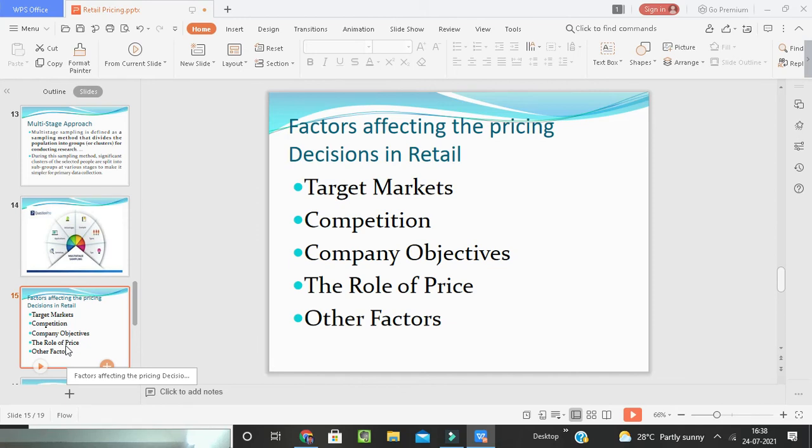See, the role of the price in the retailing mix should also be determined. If the price is perceived as a key element in the customer's purchase decision, then price will be used to establish a differentiating role. On the other hand, if price is not seen as important, other elements of the mix may be emphasized. Coming to the other factors, intermediaries may well influence the pricing decisions. Financial institutions may alter rates of interest, suppliers may put up their prices, trade unions may demand higher wages, or the government may change the pricing policy or tax structure.